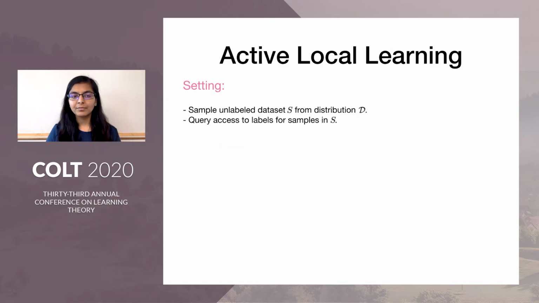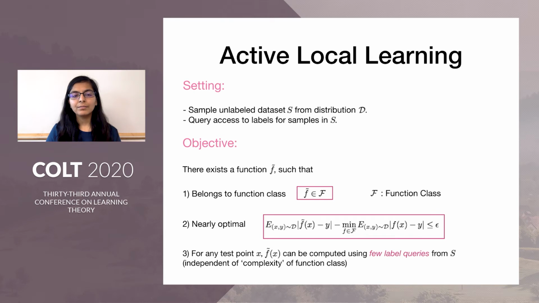Now I'll describe the setup more formally. We can sample a set S from some distribution D, which is unlabeled, and then we have query access to labels for the samples in S. And the goal is to implicitly construct a function f tilde such that it satisfies the following three requirements.